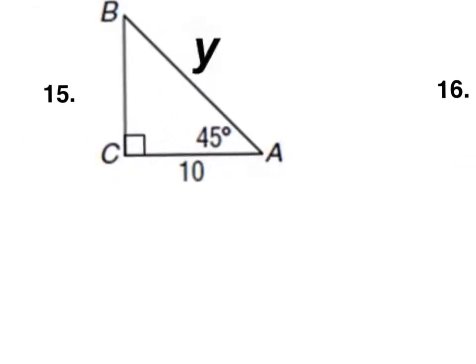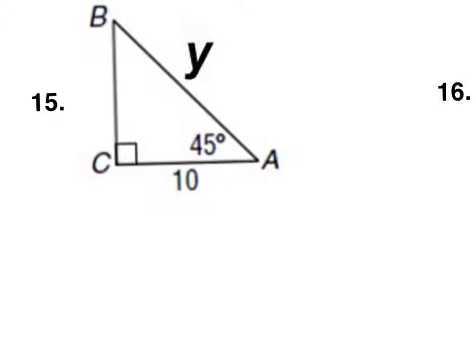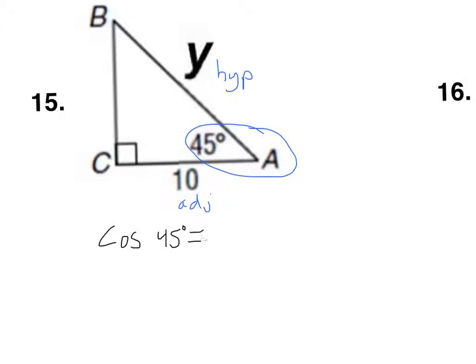So again, use what you are given. We're given 45 degrees, y is the hypotenuse, 10 is the adjacent side. We're not using opposite. This would be opposite, but we're not even going to use it. So you can label it if you want to. I usually don't label the ones we're not going to use. So this is cosine again. Cosine of 45 equals adjacent over hypotenuse.